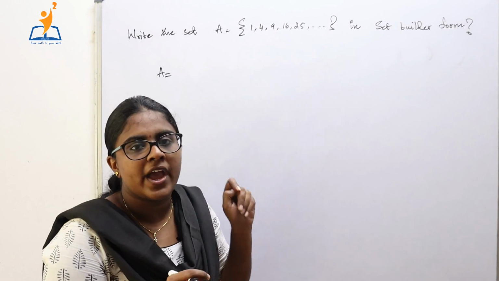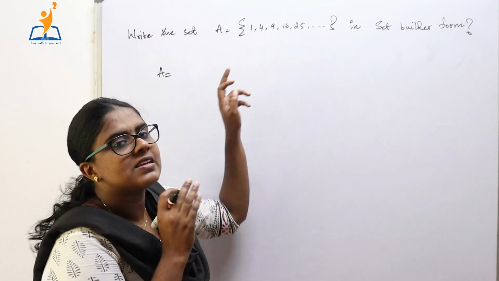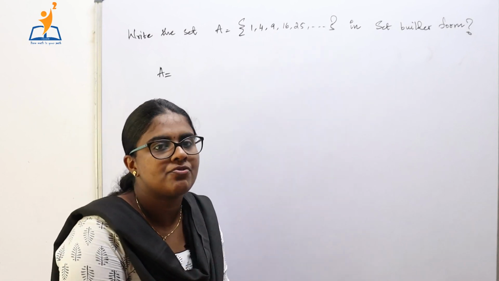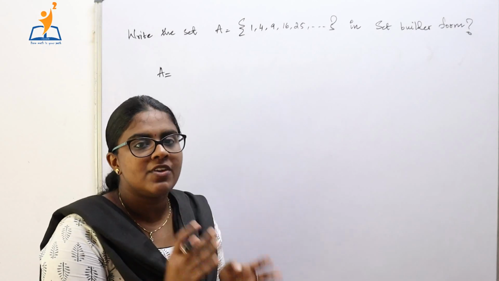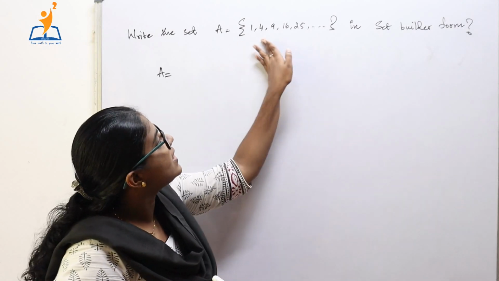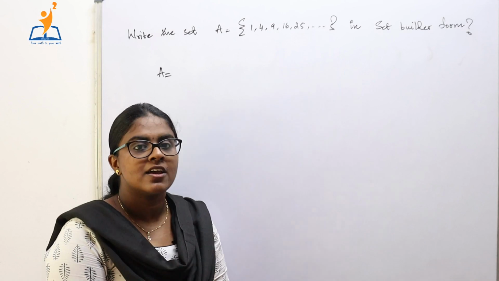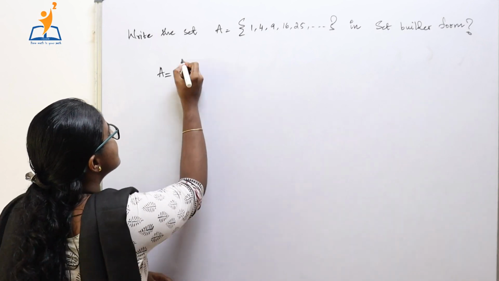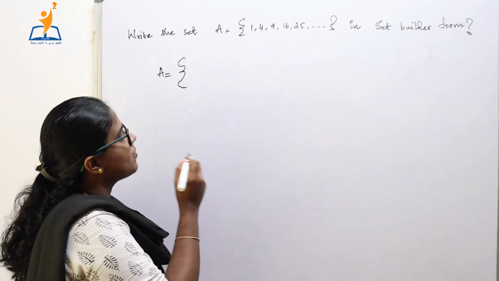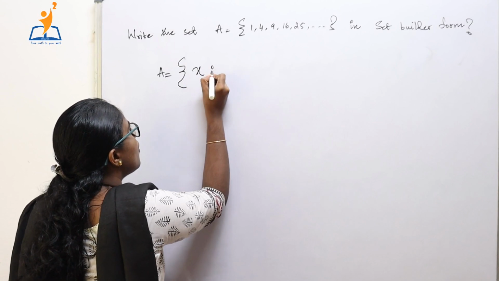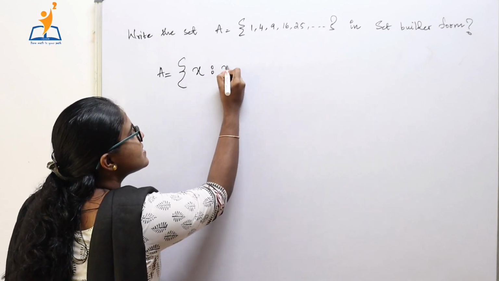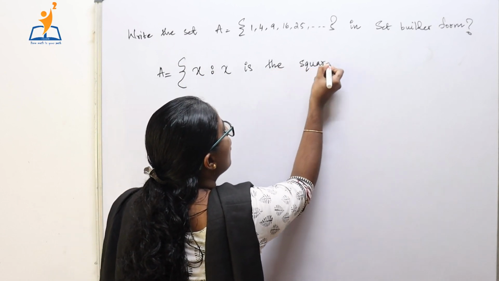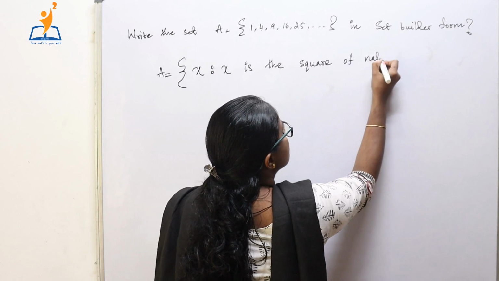And 9 is the square of the natural number 3. 16 is the square of natural number 4. 25 is the square of natural number 5. Looking at this pattern, we can clearly say that all the elements in this particular set are squares of natural numbers. So that is the peculiarity of the set. So in set builder form, we will write like this: set of all x such that x is the square of natural number.